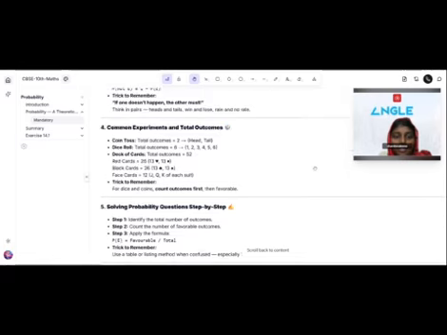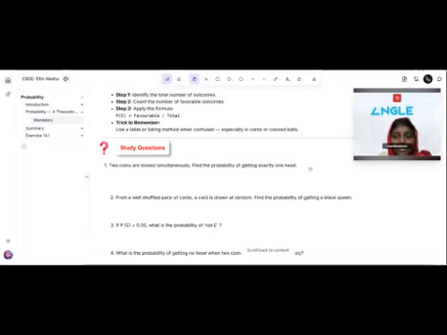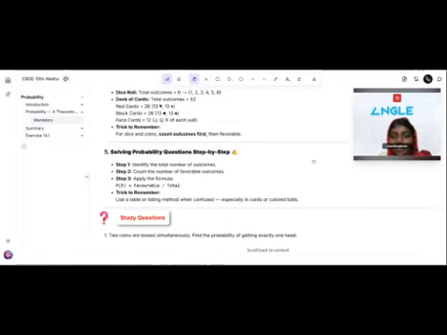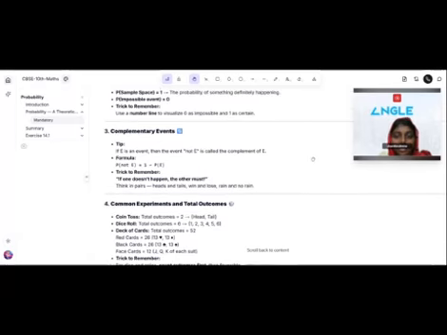Then do these examples in your homework and tell me any doubts.